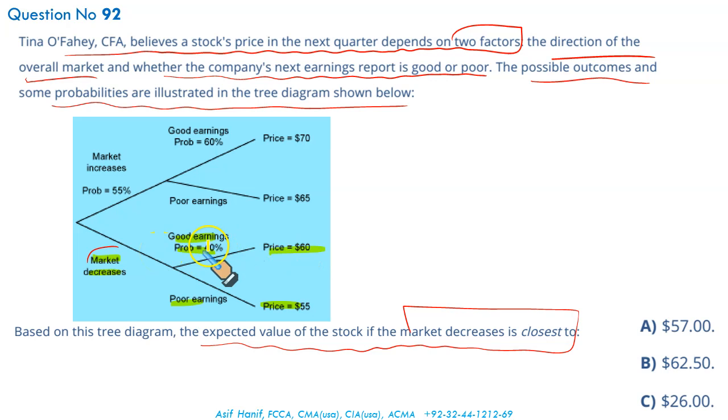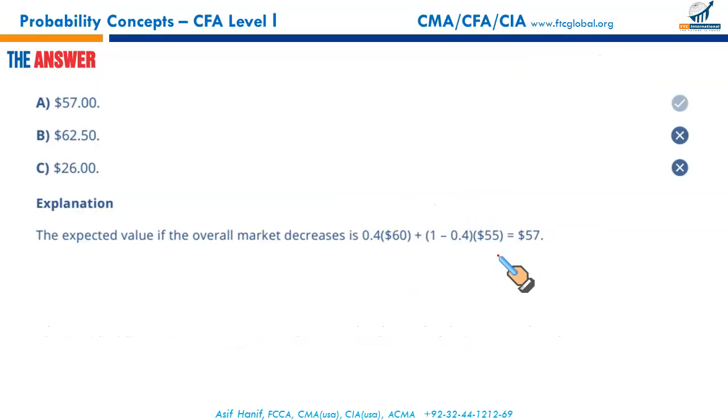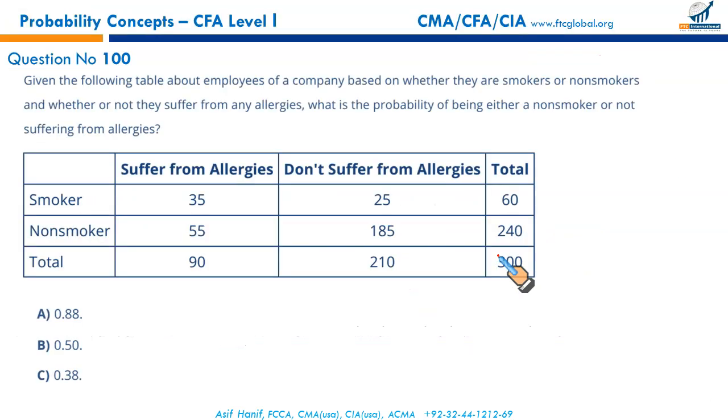60% of 40, 40% of 60 plus... this probability was missing. We just have to write this probability. If there is a 40% probability of good earnings, then there is a 60% probability of poor earnings. So simply $60 times 40% and $55 multiplied by 60%. The sum of this should give you the result. I think it's 57. Straightforward, no twist in this question whatsoever. Next.